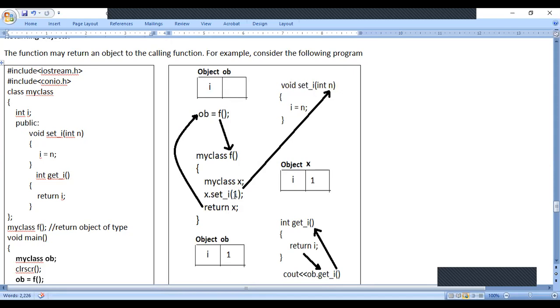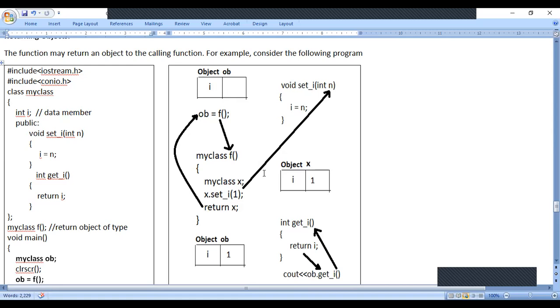X dot set I means this value 1 will be copied to variable n, and in turn n is copied to I. Remember, whenever objects are created, for every object we get the data variable, that is, the data member. Here, I is the data member. So however many times you create the object, that many times you get this data member. Object OB is created, and for data member I we get memory. Object X is created, data member I we get.